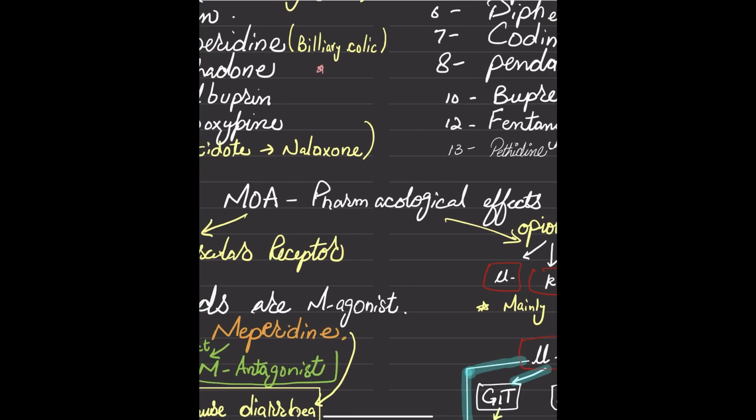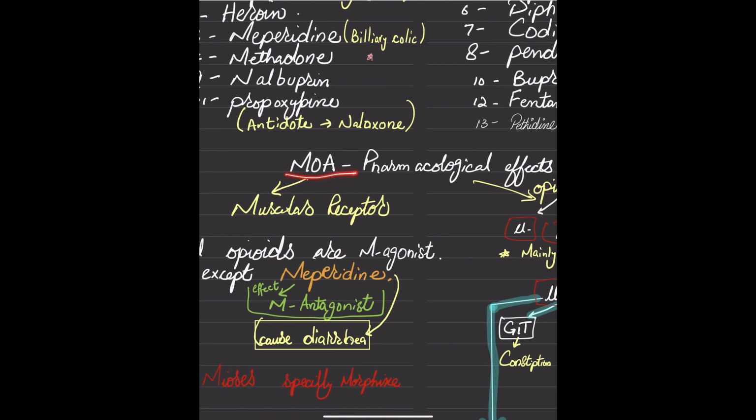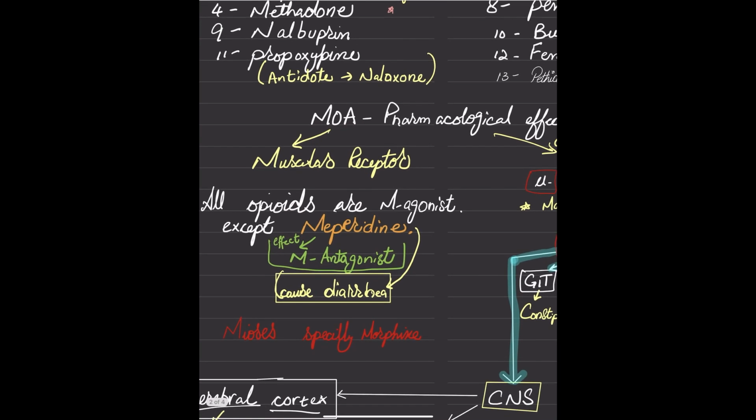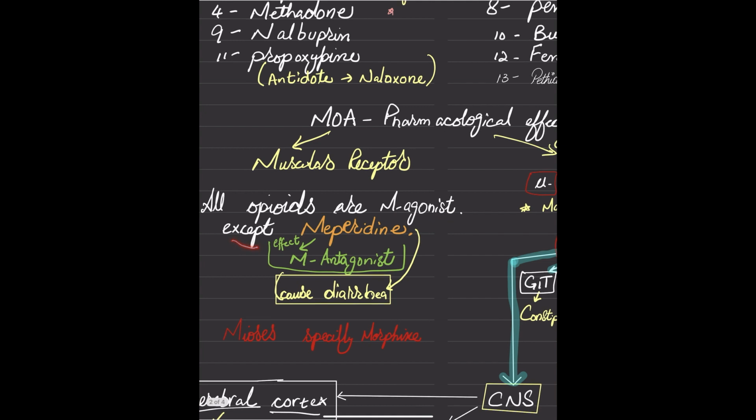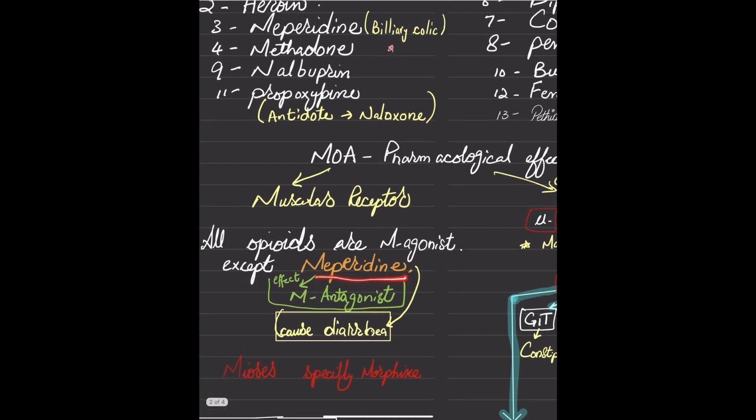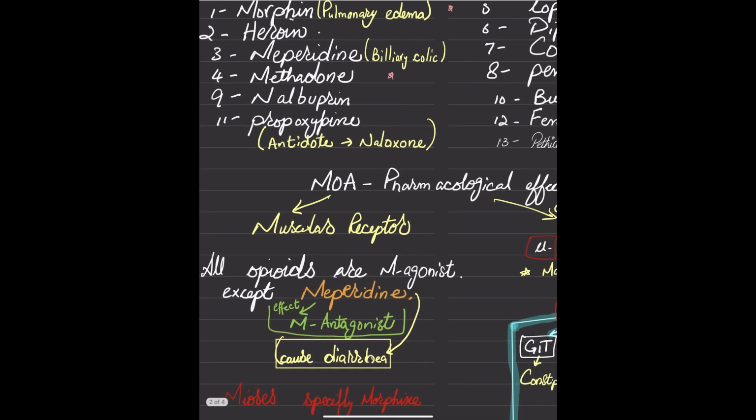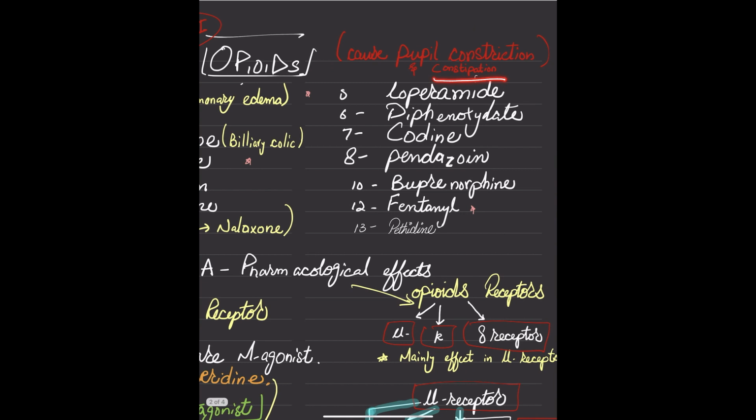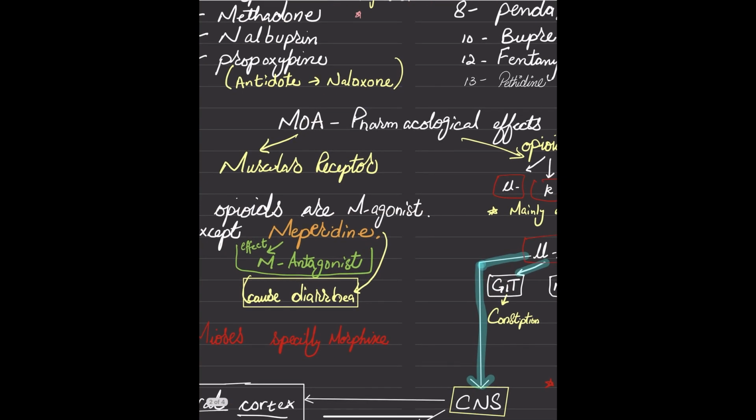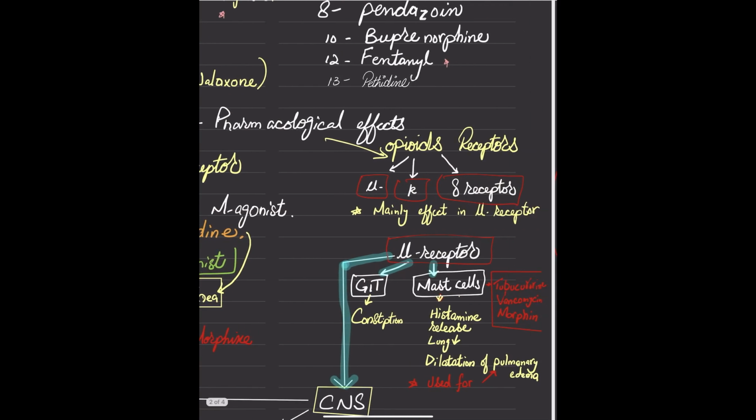So let's move to the mechanism of action. On the mu receptor, they act as mu agonists, except for one drug called meperidine. You can see here meperidine. What the meperidine does, it is used as an antagonist. Like I talked about, most of the opioids can cause constipation, but these drugs can lead to diarrhea in the patient.